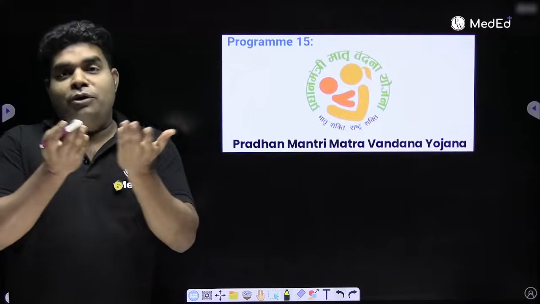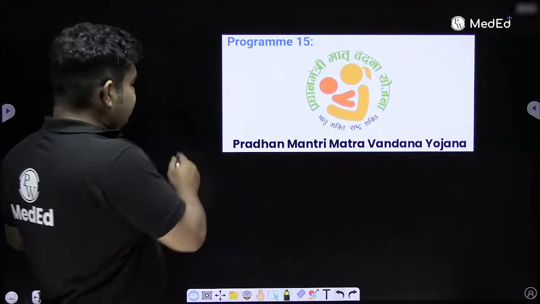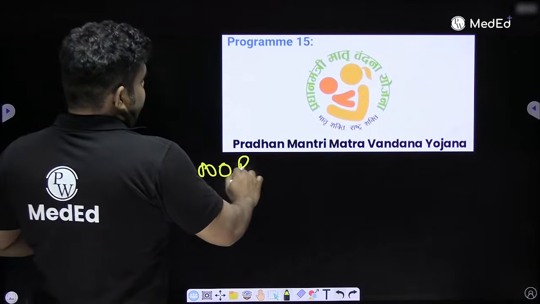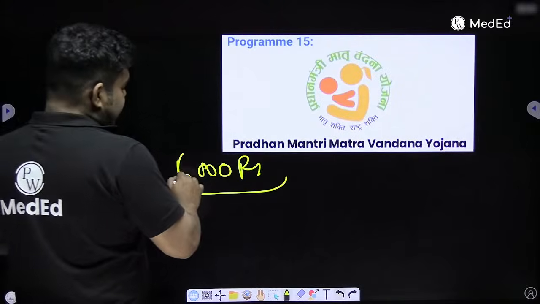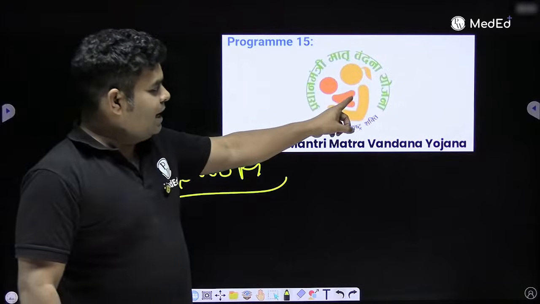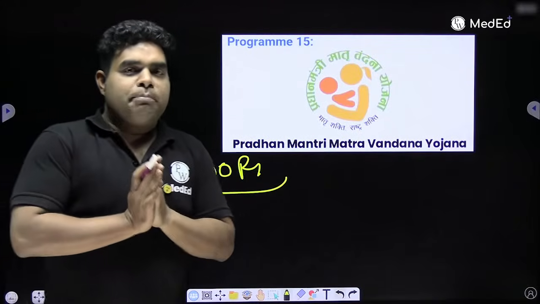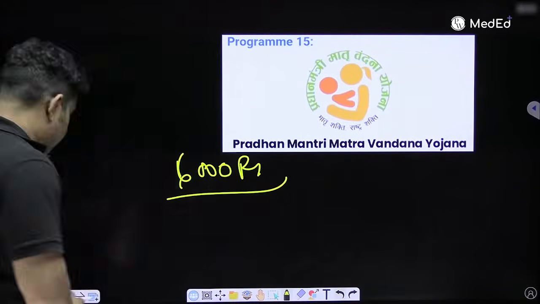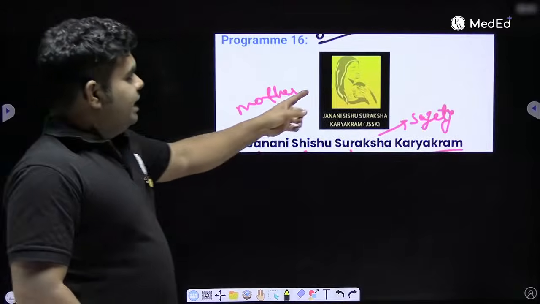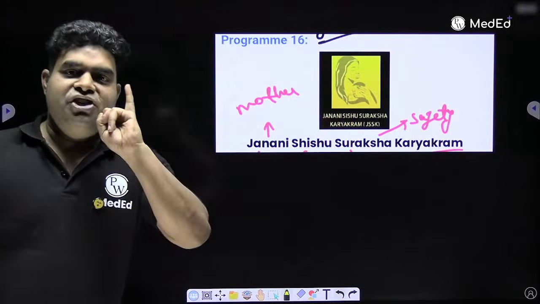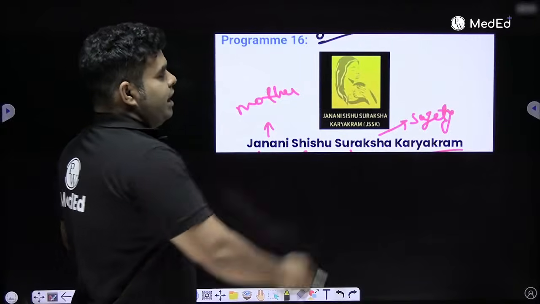Remember, for worship, we need only feeling, no money. Government is giving 6,000 under it theoretically. It has never landed in reality yet. So this has half child, half mother. Incomplete mother child is PM Matru Vandana Yojana, PM worship program. Do remember. Then as I said, yellow color mother, yellow color child is JSSY, Janani Shishu Suraksha Karyakram.